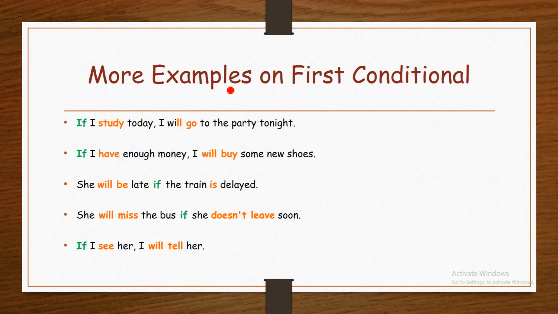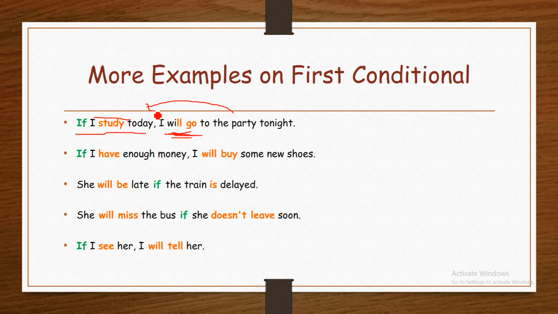More examples on first conditional. If I study today, I will go to the party tonight. This is the if clause. The if clause is in present simple. I will go to the party. The main clause is in what? In future simple. Will plus infinitive. Therefore, it is first conditional.